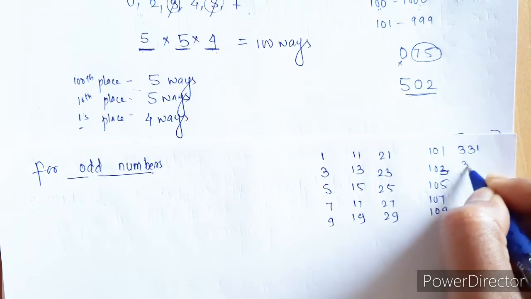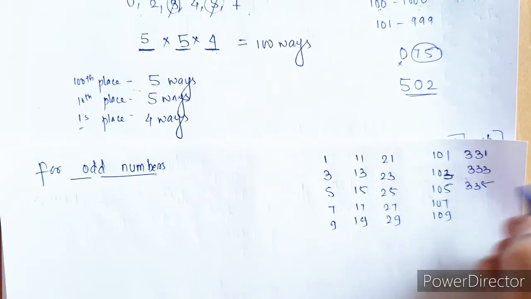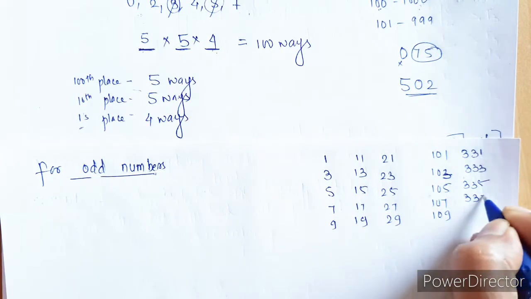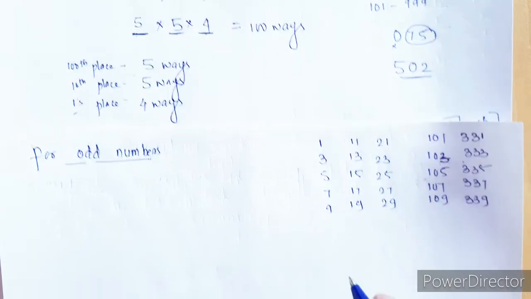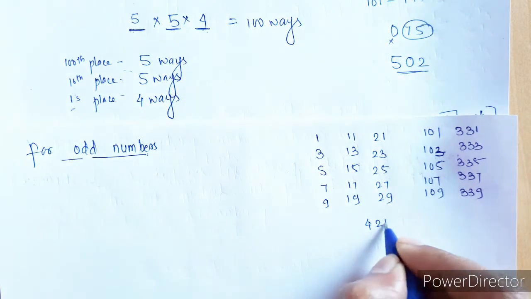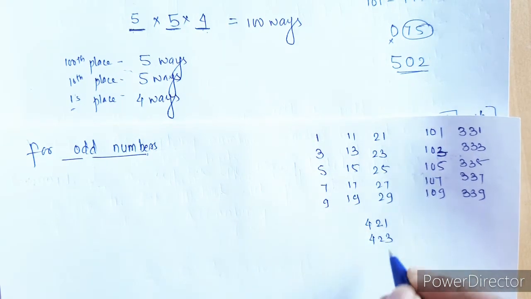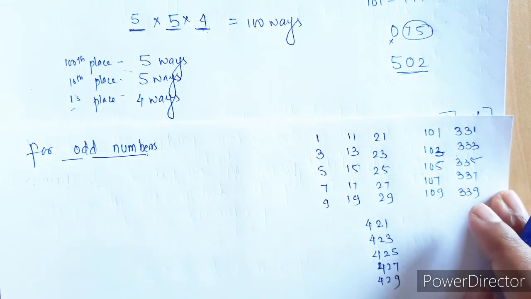331, 333, 335, 337, 339, or we can even go for 421, 423, 425, 427 and 429. These are the odd numbers, right?